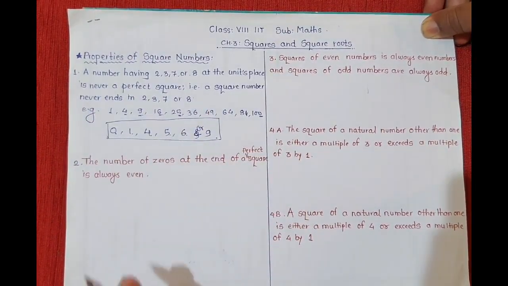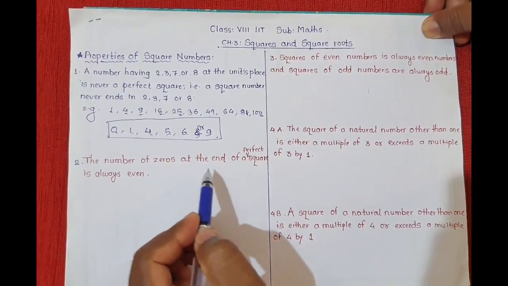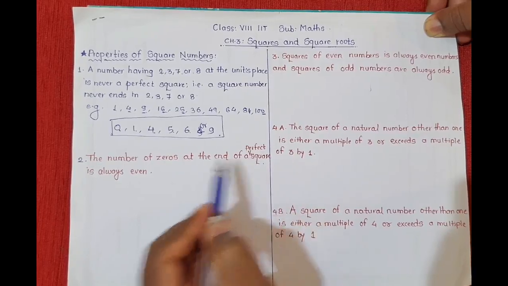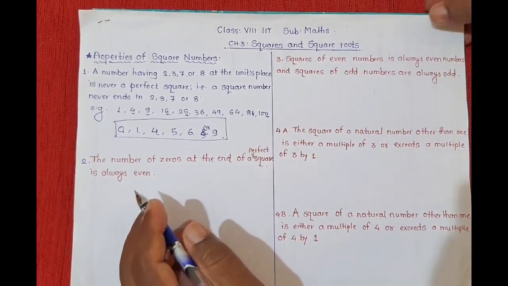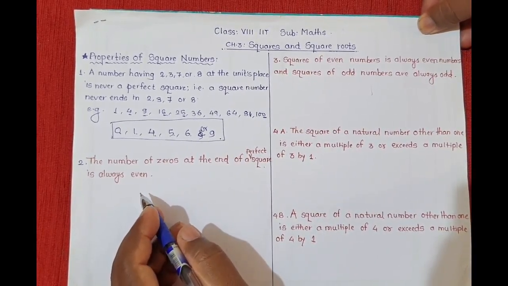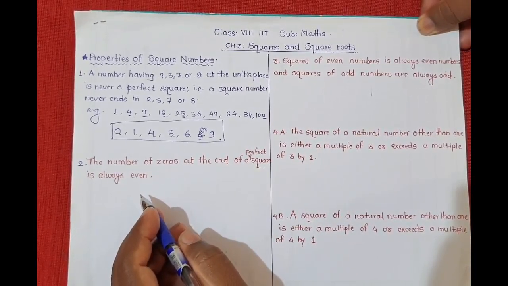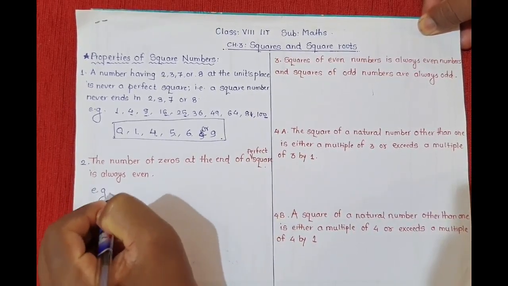See the second property: the number of zeros at the end of a perfect square is always even. This is one more pattern we can observe in the square number table. What is the meaning of this? I am writing here some examples.